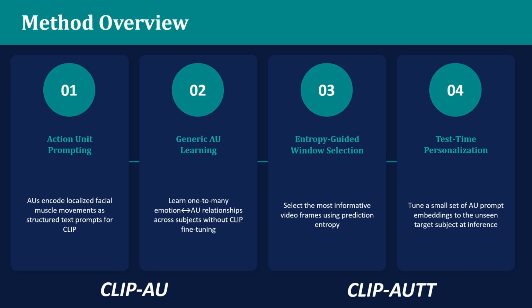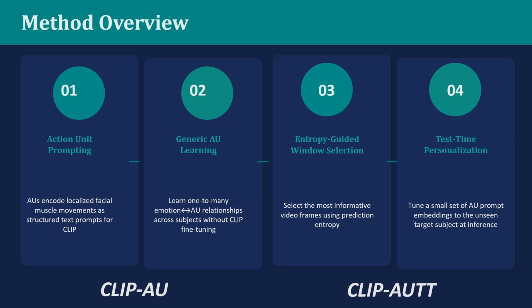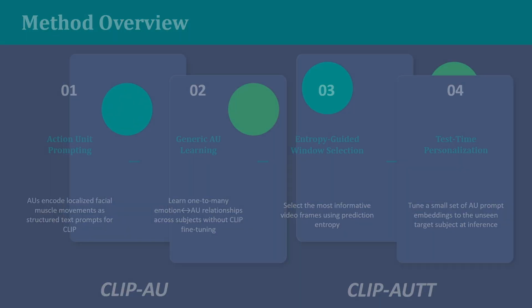So our method has two stages, CLIP-AU and CLIP-AUTT. In the first stage, CLIP-AU learns the generic relationship between the emotion class and combinations of action units across labeled source subjects. In the second stage, CLIP-AUTT is used to adapt to an unseen individual's emotions. It uses prediction entropy to select the most informative temporal window and personalizes a small set of AU prompt embeddings to the unseen target subject at test time.